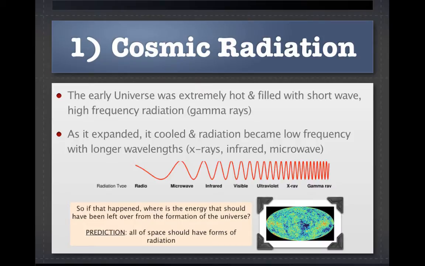So if the Big Bang actually happened, the question is, where is the energy that should have been left over from the formation of the universe? And scientists predict that all of space should have forms of radiation present. The image there shows you the red and the orange and the yellow. Those would have higher concentrations of radiation than those of the blue and the turquoise.